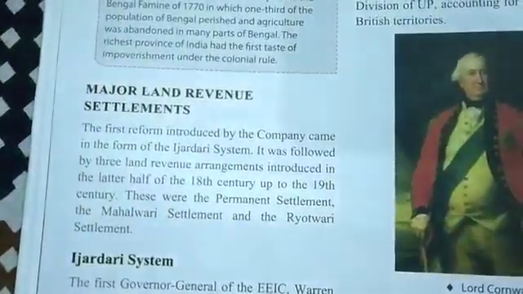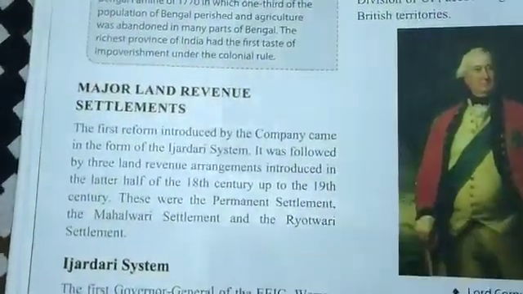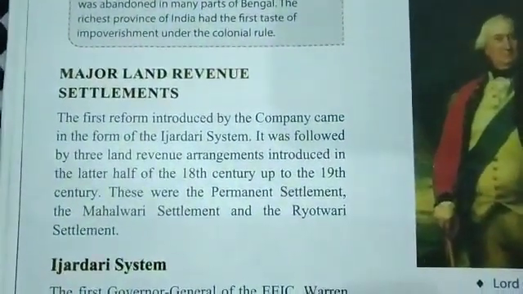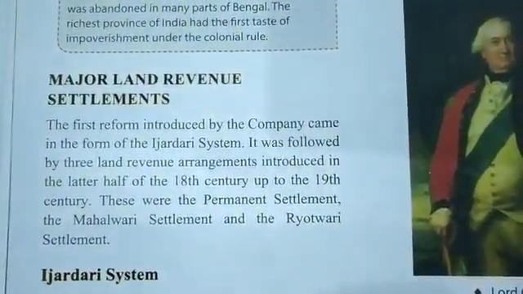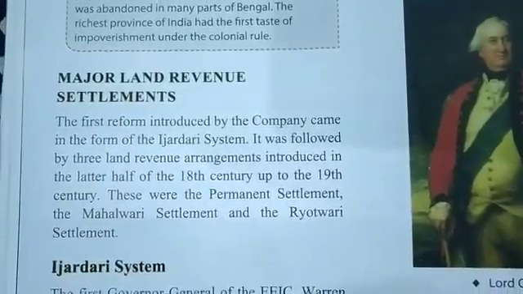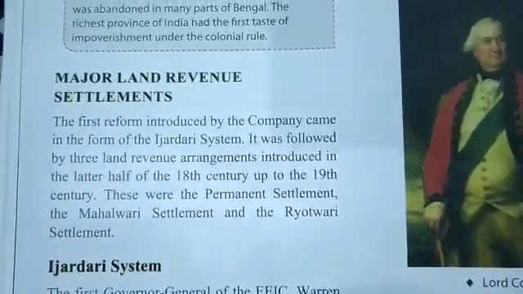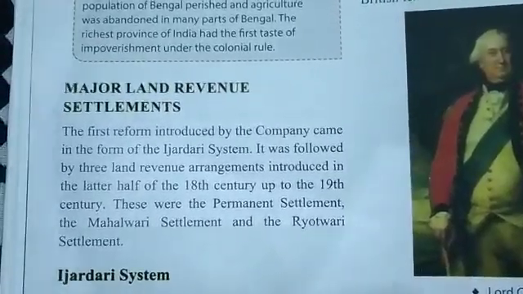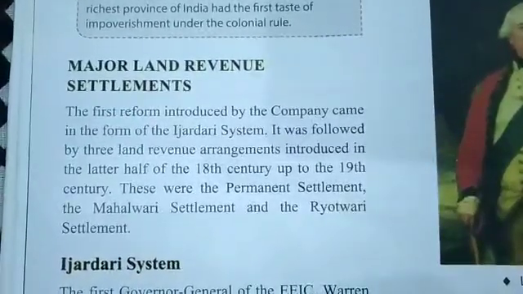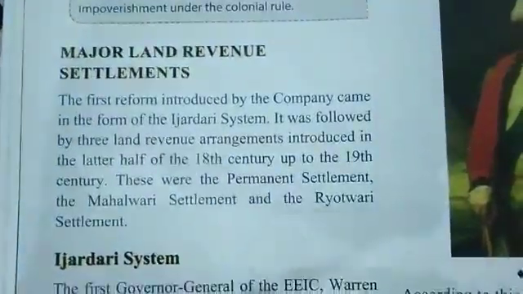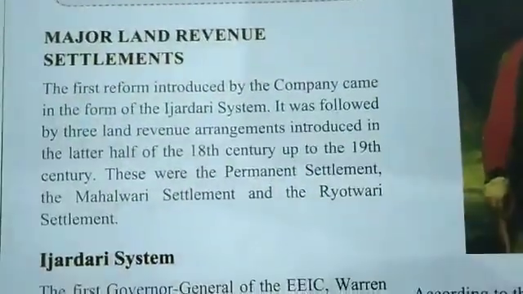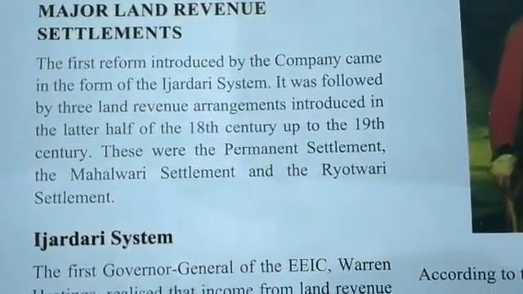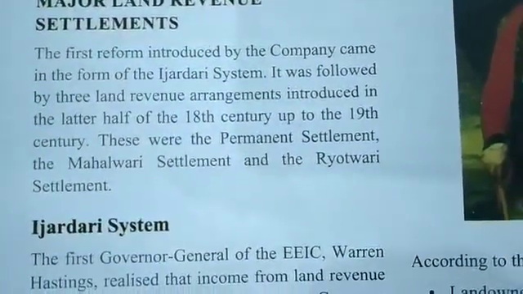Good morning, students. Today we are going to continue from major land revenue settlements. The first reform introduced by the company came in the form of the Izadari system. It was followed by three land revenue arrangements introduced in the later half of the 18th century up to the 19th century. These were the Permanent Settlement, the Mahalwari Settlement, and the Ryotwari Settlement.